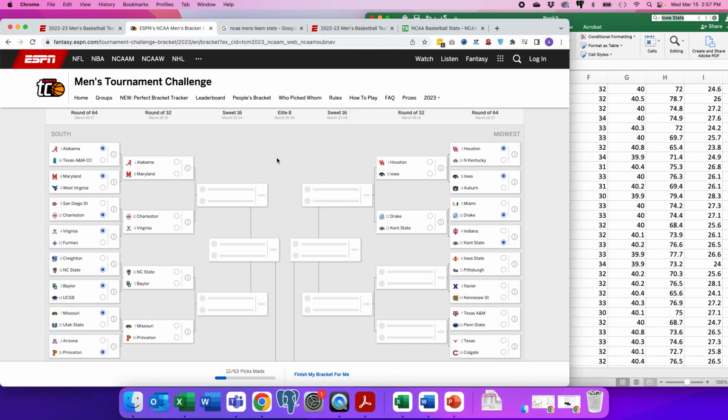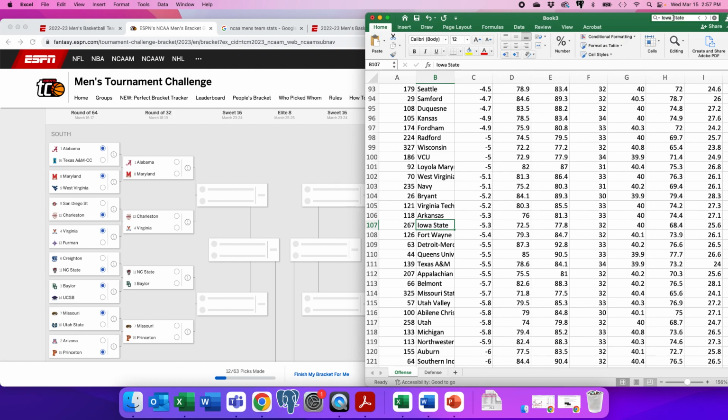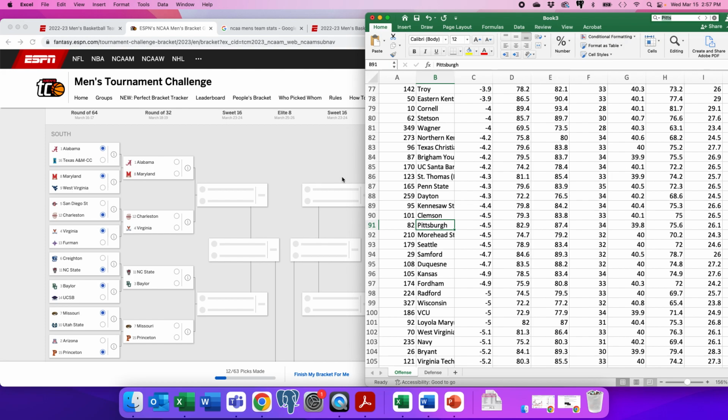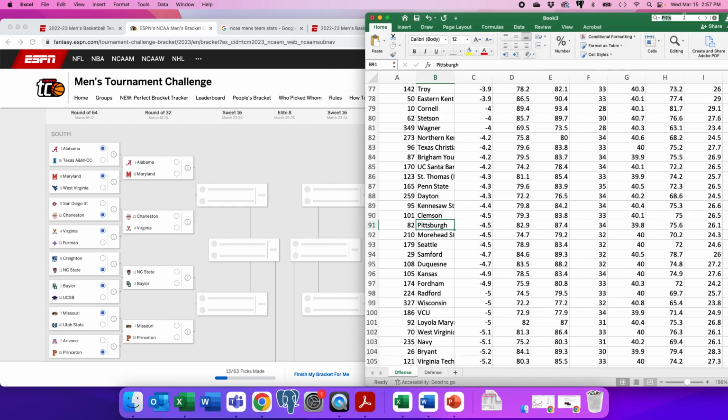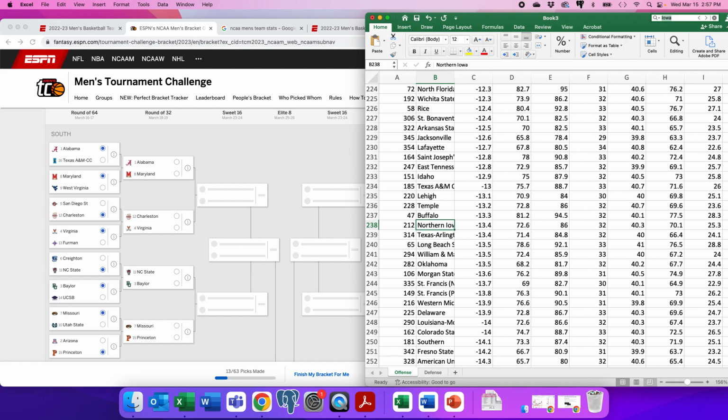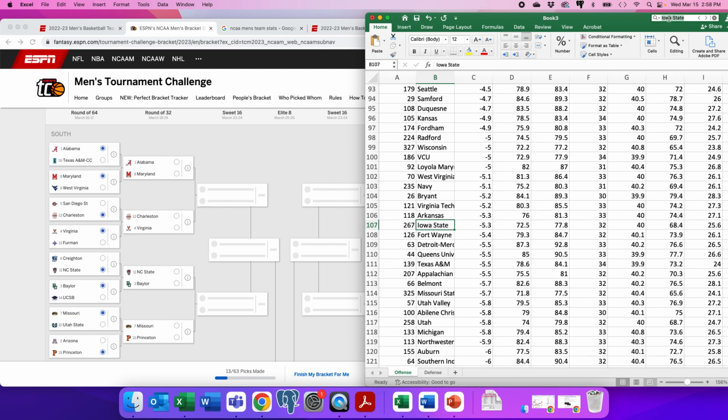Iowa State is 107 against Pittsburgh. Pittsburgh takes this one. Oh my goodness. This is every upset. I'm going to have to check my data. Iowa State is 107.